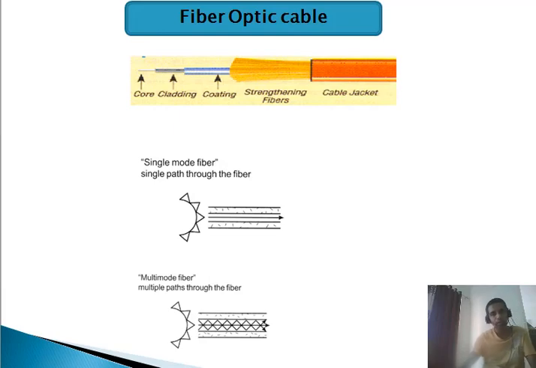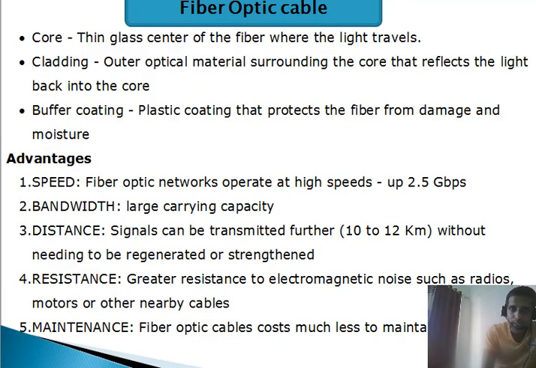I hope the fiber optic cable is clear to you. Generally speaking, this is the cable that we are using nowadays. Now, coming to the description: the core, as I said, is the thin glass center of the fiber where the light travels. The cladding is the outer optical material surrounding the core that reflects the light back into the core, so the light should not get out of the glass.